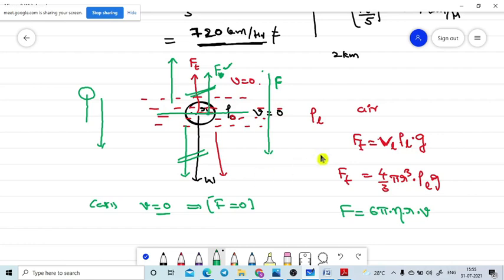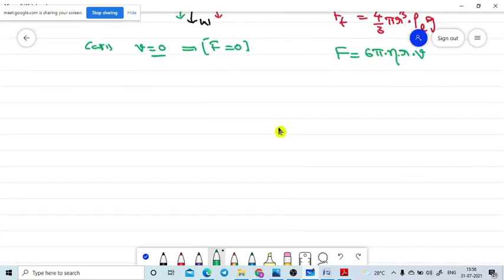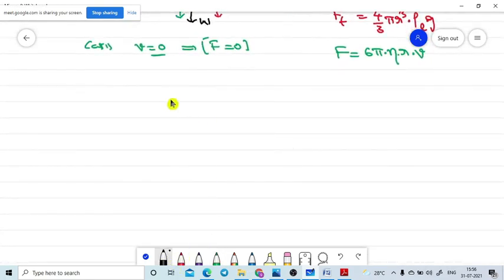Let me give one simple example so you can easily understand. At the initial stage, the downward force is 100 newtons, for your assumption only. The upward thrust is only 10 newtons. The velocity of the fluid at the starting stage is 0, so there is no viscous force.